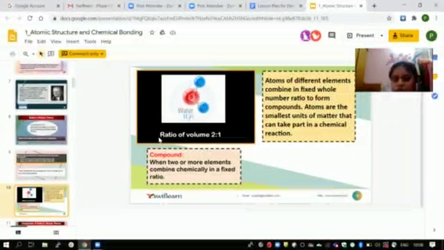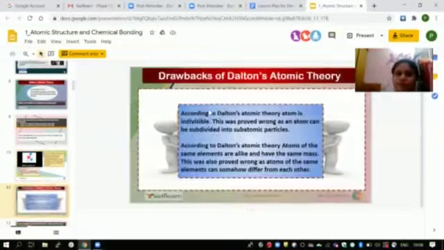The fixed ratio is nothing but two atoms of hydrogen combining with one atom of oxygen to form a compound, that is the water molecule. So the ratio is 2:1, because two hydrogen atoms are combining with one oxygen atom to form a single water molecule, which is called a compound.